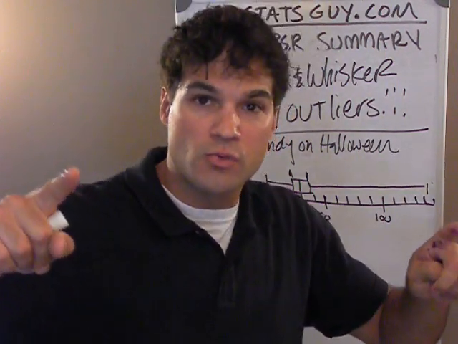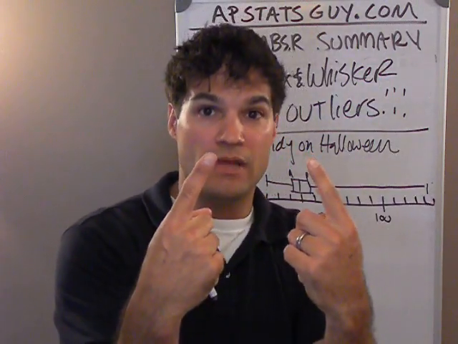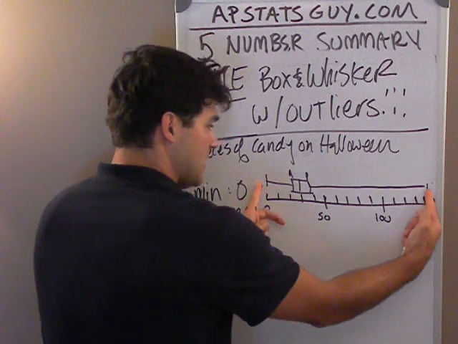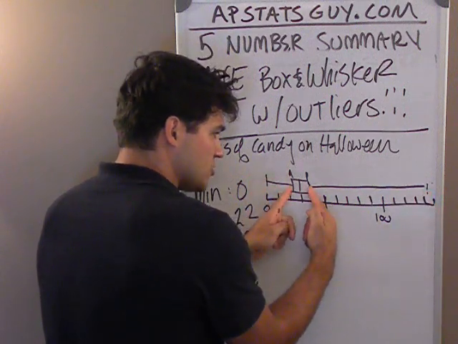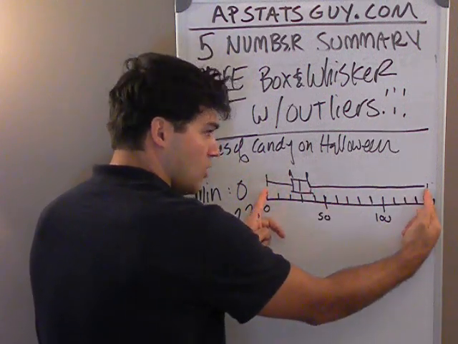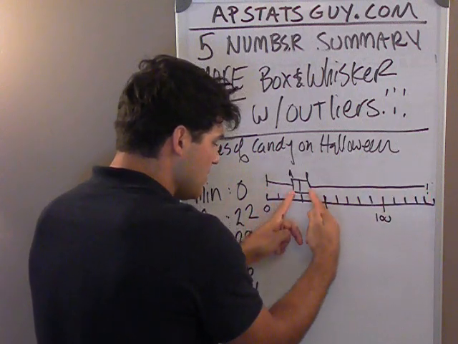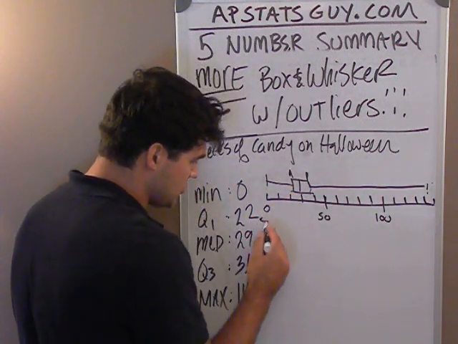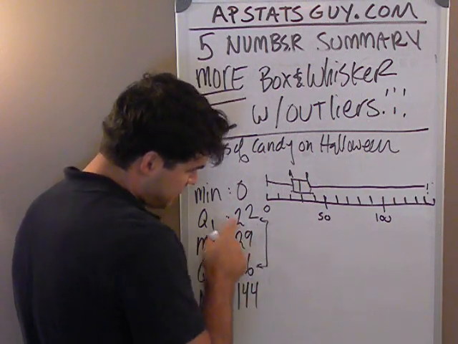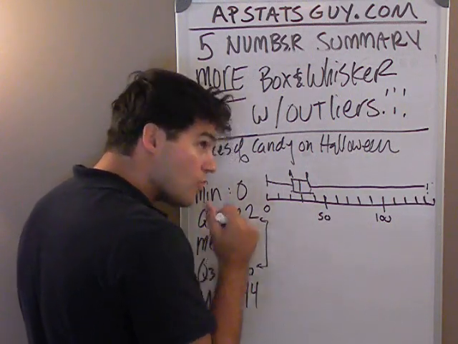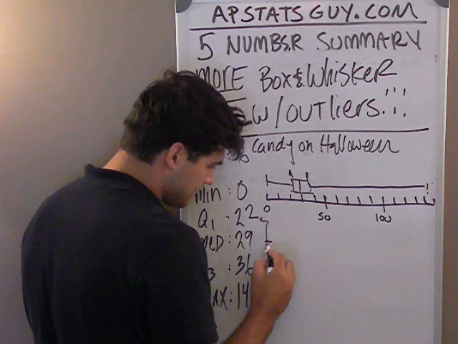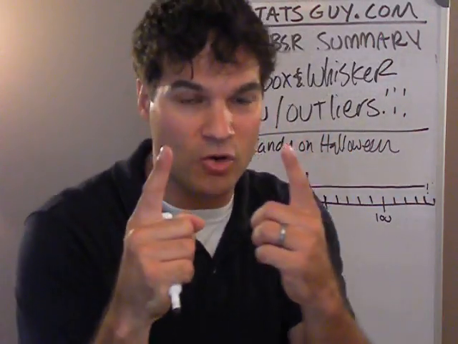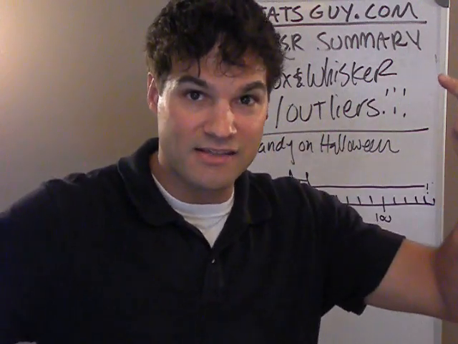So what we're going to do is go inside and find the range between the quartiles. So I'm not going to find this range, I'm going to find this distance. Instead of 144 to 0, which is 144, I'm going to go in here and find the distance between 36 and 22. 36 minus 22, how far is that? It's 14. And you know what they call that range that's inside the quartiles?